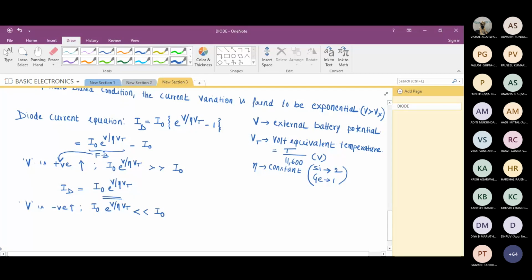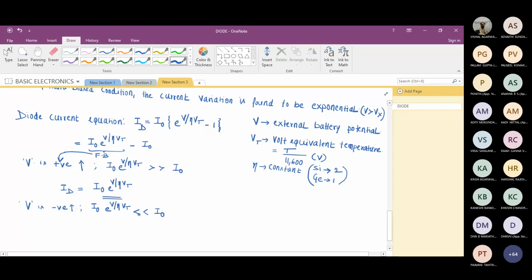For example, if V is infinity, just to make you understand, it's not possible, e raised to power minus infinity is 0. So it will be much less than I naught.